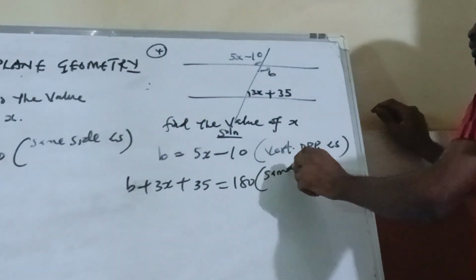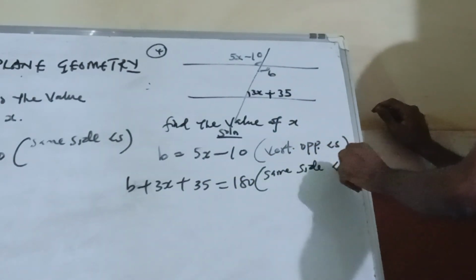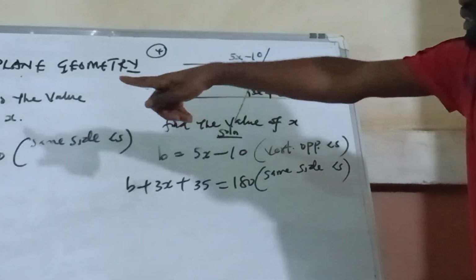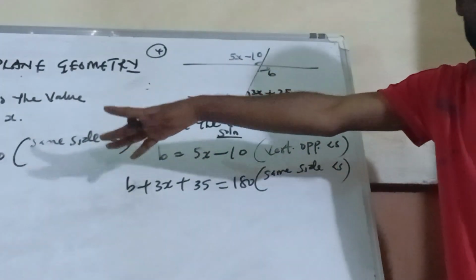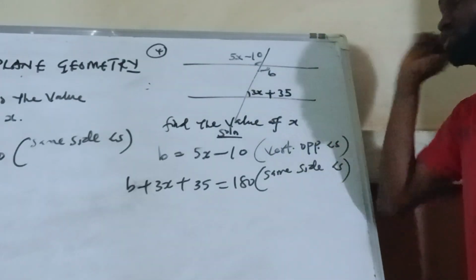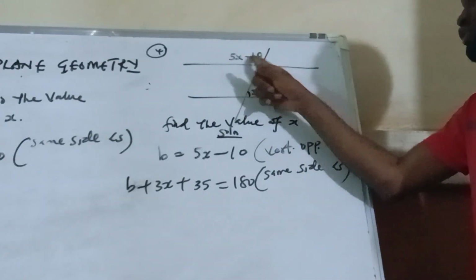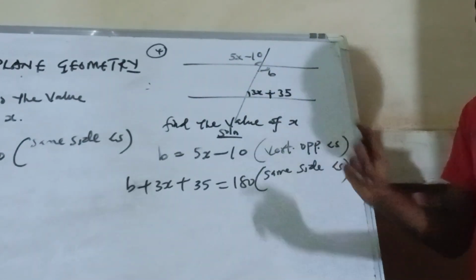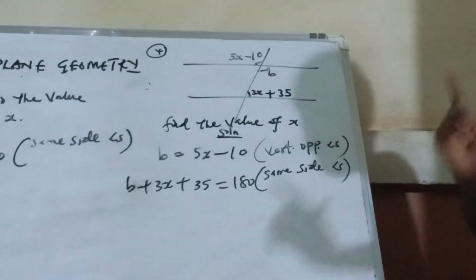What is our reason? Same side angles. Now you can see in this case they gave us the question straight, but in this case they didn't give us straight, so you have to use your common sense to know that this one is facing this one, because some of them are vertically opposite angles to each other.